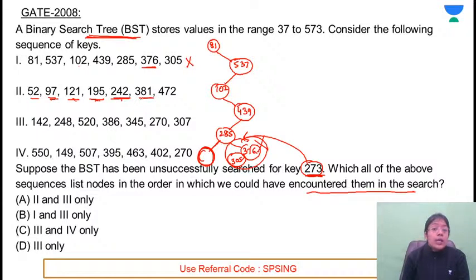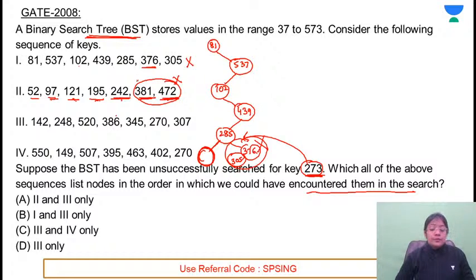Key is smaller than 381, so need to go to the left side. But this is providing the key of the right element, so this is not allowed. C will be the answer. 3 only. So this is another approach if you don't want to construct the tree. आपको मालूम है कि required element is smaller than this key element, so it needs to go to the left subtree, but it is going to the right subtree. That's why this option is discarded.